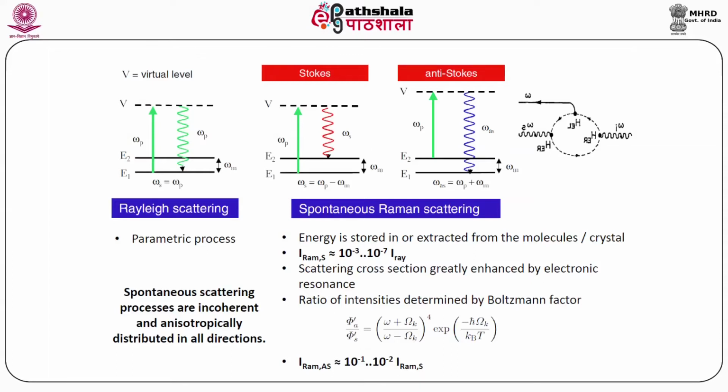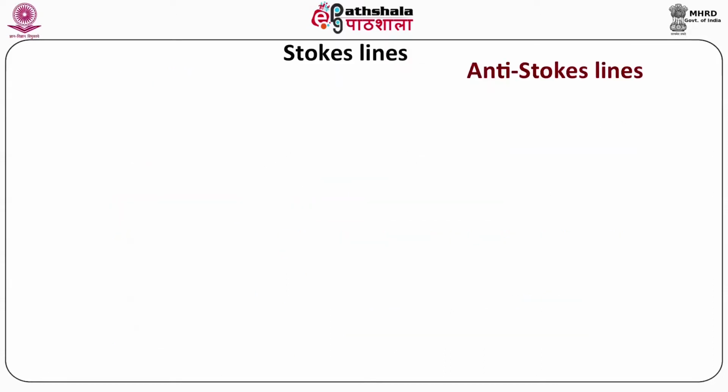The ratio of intensity is determined by the Boltzmann factor: phi prime anti-Stokes by phi prime Stokes equals (omega plus omega k divided by omega minus omega k) to the power 4 times exponential of minus h omega k by kBT. So I Raman anti-Stokes is almost equal to 10 to the power -1 to 10 to the power -2 of Raman Stokes.